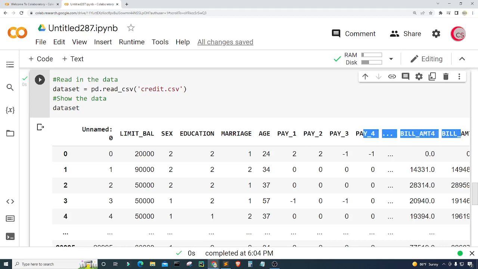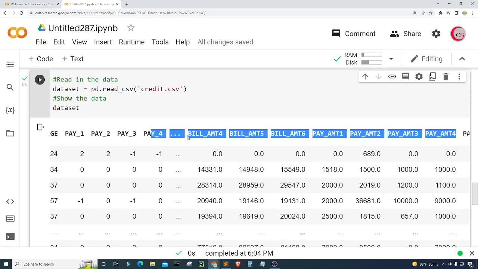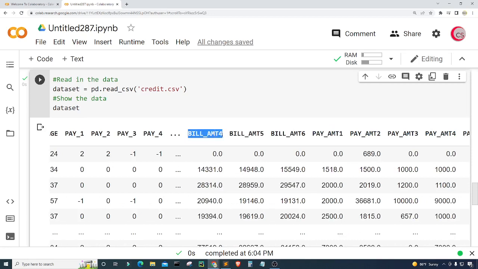All right. And then we scroll over here and we can see the bill amount. So we have bill_amt, and then we have a number which tells us the bill statement in months ago. So here I have bill_amt4, and this tells me the bill statement 4 months ago. And here I have bill_amt5, so this tells me the bill statement 5 months ago, and so on and so forth.